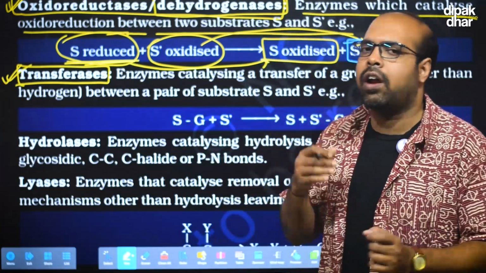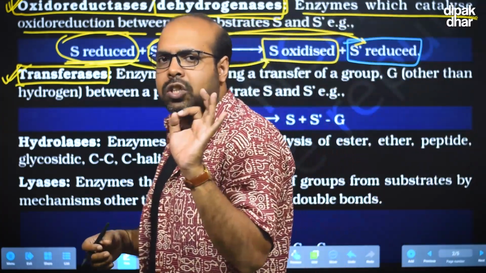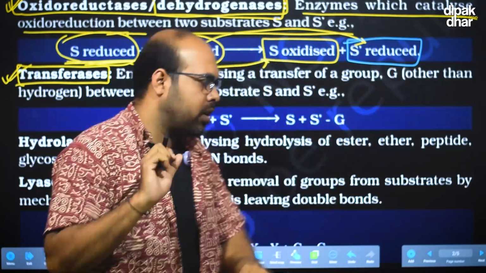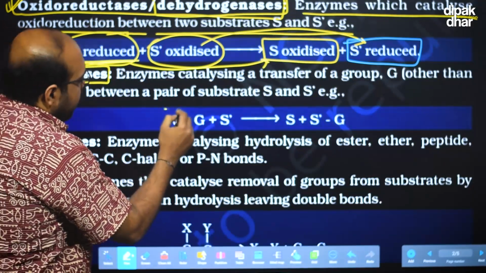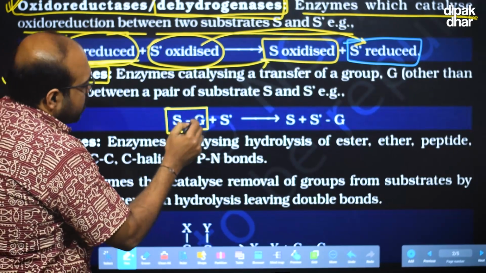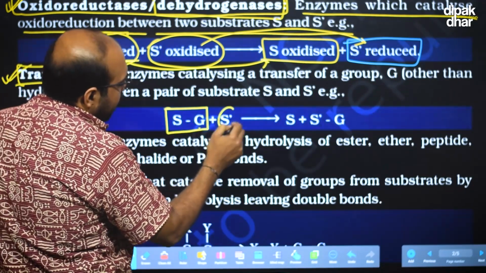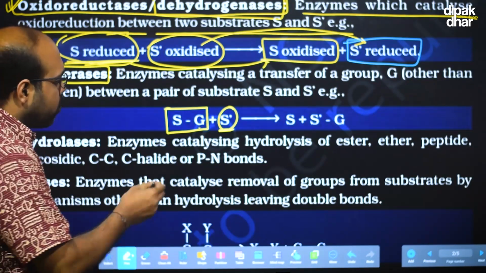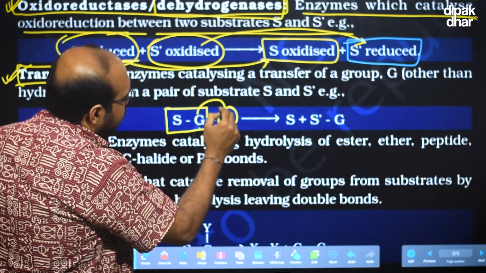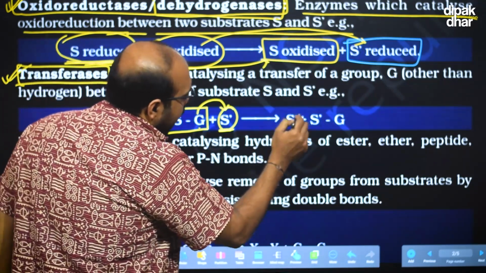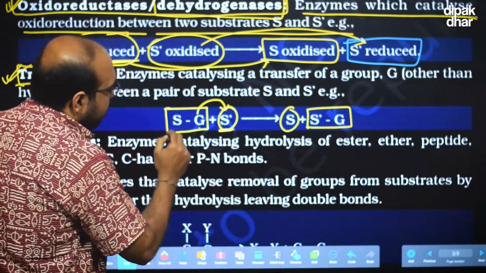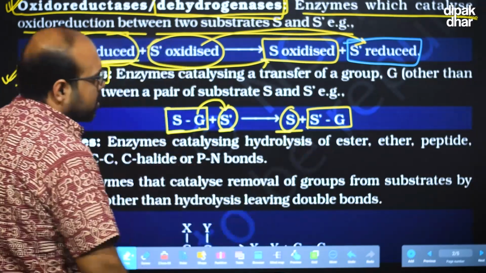For example, here is a substrate S with a functional group G, and another substrate S prime without any functional group. The G will be transferred to S prime, and S prime is now linked with G, and S is devoid of any functional group.